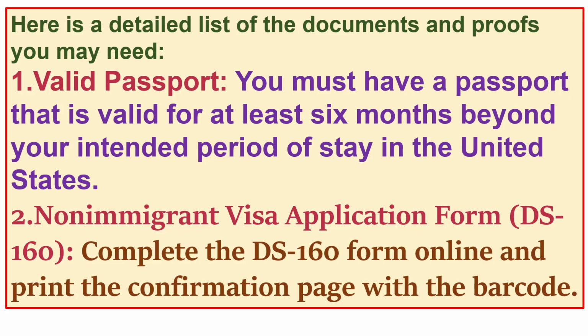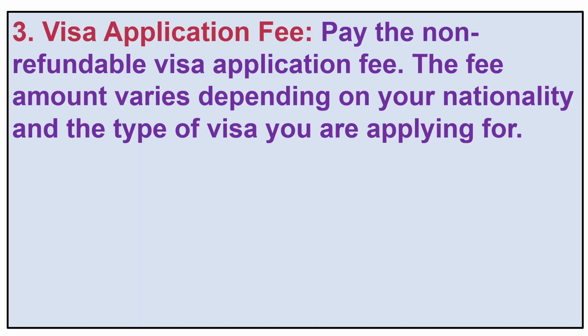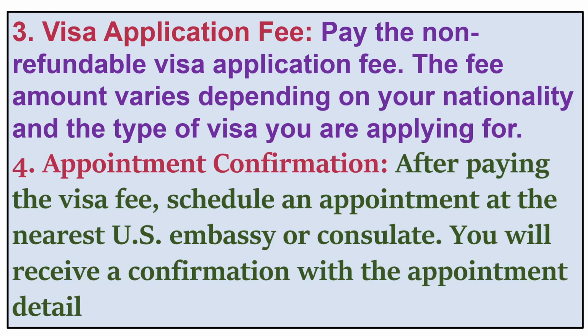2. Non-immigrant visa application form, DS-160. Complete the DS-160 form online and print the confirmation page with the barcode. 3. Visa application fee. Pay the non-refundable visa application fee. The fee amount varies depending on your nationality and the type of visa you are applying for. 4. Appointment confirmation.